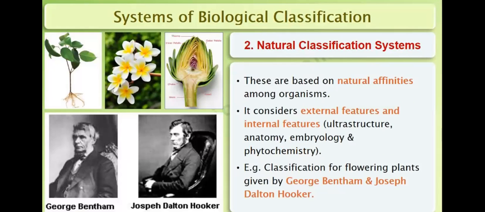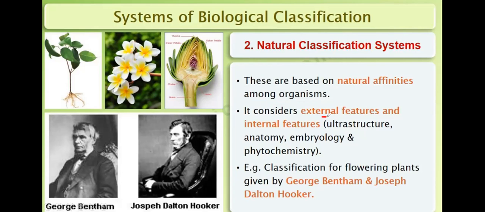Then second is the natural classification system. This was given by George Bentham and Joseph Dalton Hooker. It is also known as the Bentham and Hooker classification. Sometimes a question is asked: who gave the natural classification system? The answer is Bentham and Hooker. This classification is based on natural affinities among organisms.